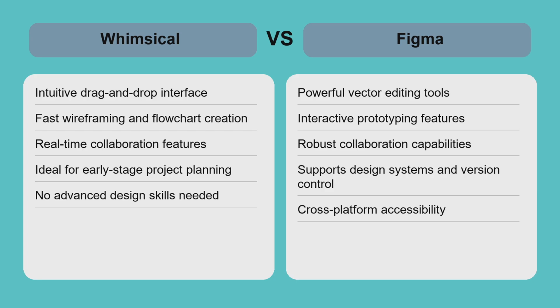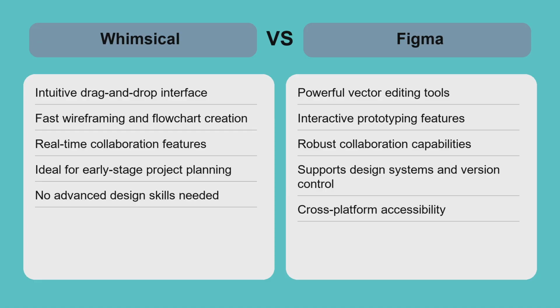Figma, on the other hand, is tailored for detailed interface design and prototyping, supporting complex projects with reusable components and developer collaboration. It suits designers building polished products ready for production. The trade-off is simplicity versus depth. Whimsical offers a lightweight, straightforward experience, while Figma provides a powerful, all-in-one design environment but requires more time to master.